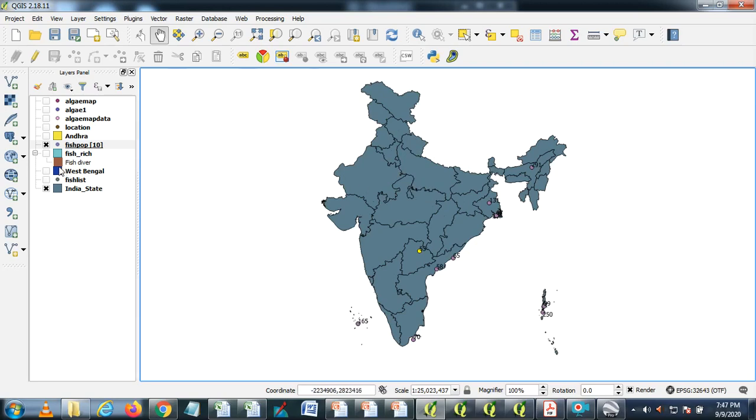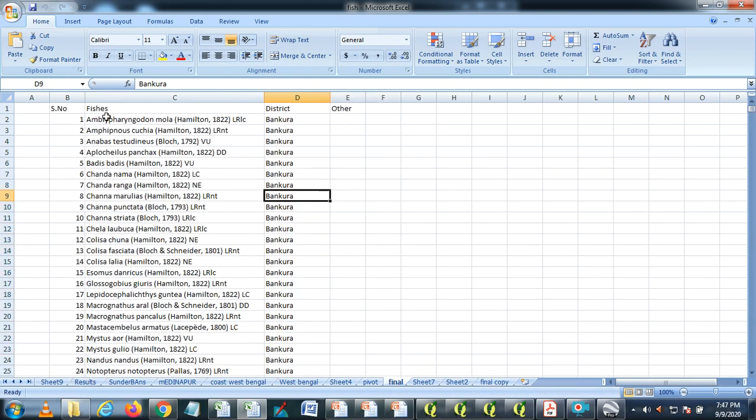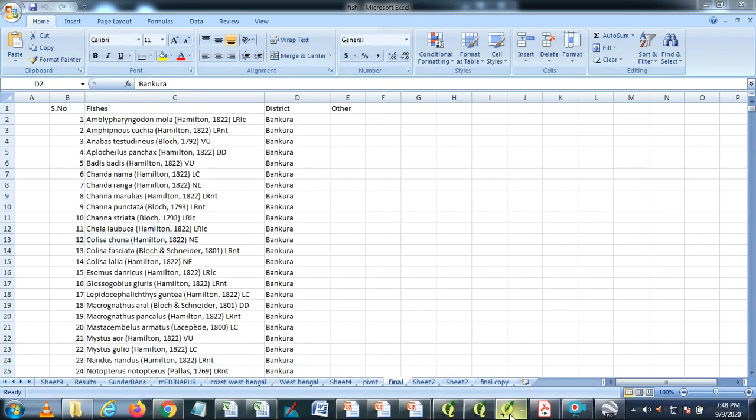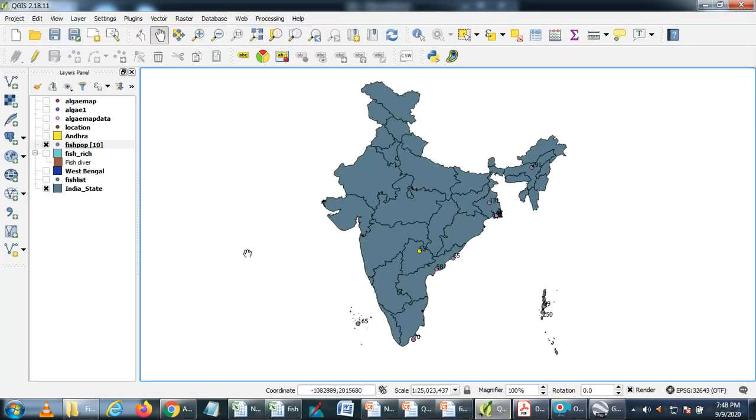That is one thing. Second thing, using the database. I'll show you the database. Here there are no points. The data is directly linked with the shapefile of West Bengal, where I have the overall final thing: what is the type of fish, and in which district it is available. So here in GIS, I try to overlay and see the distribution of fish and its diversity.